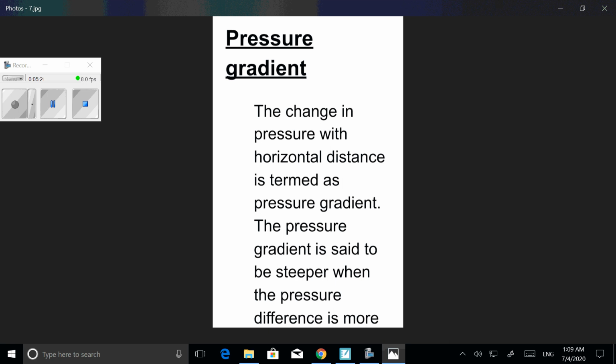From the definition of wind, we understood that atmospheric pressure is not uniform everywhere on Earth's surface. This change in pressure with the horizontal distance is termed as pressure gradient. The pressure gradient is steeper when the pressure difference is more. That is, the speed of the wind is more where the pressure difference is more.